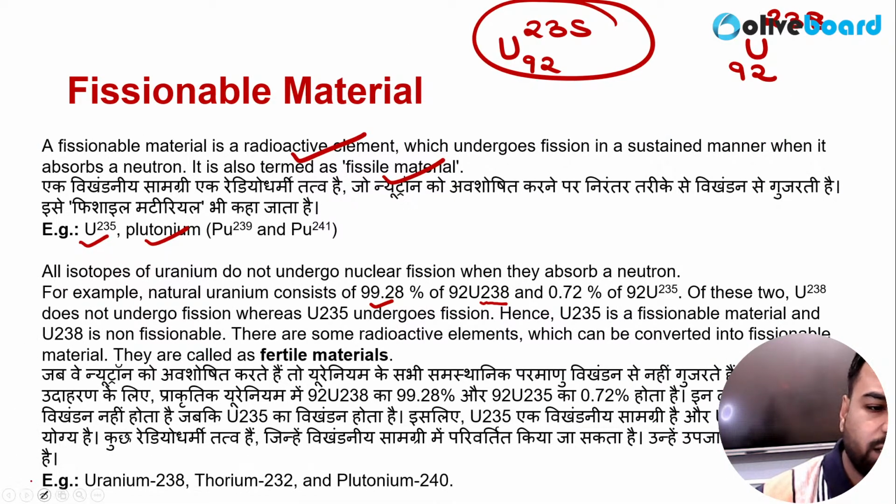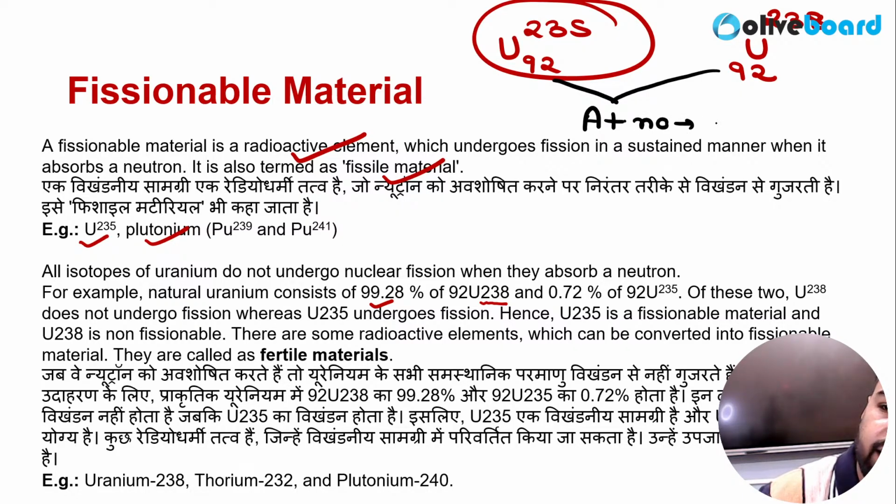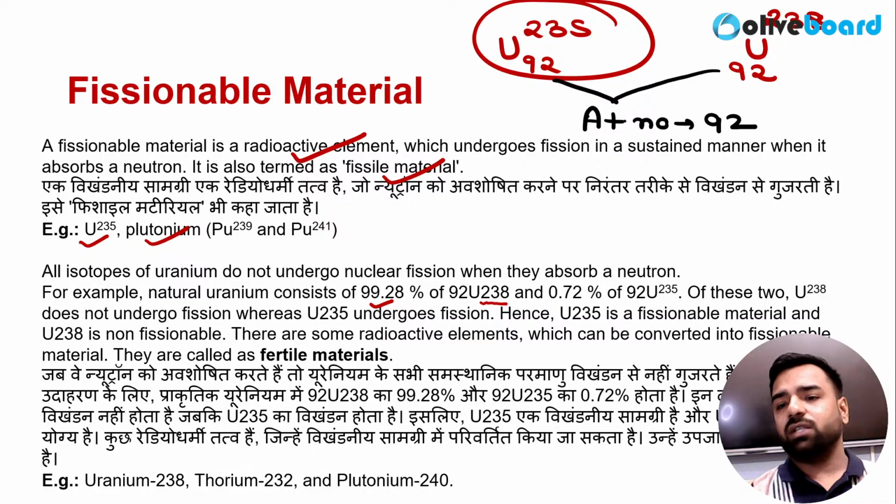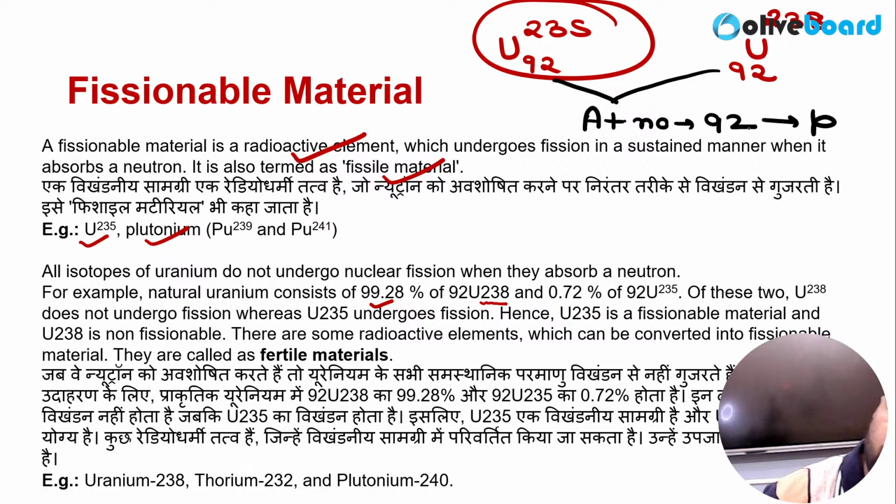So guys, tell me one thing. What is the atomic number in both the cases? The atomic number in both the cases is 92, which means, see, atomic number is always equal to the number of protons, which means the number of protons in both the cases is also 92, right?